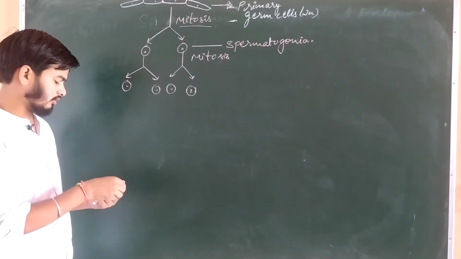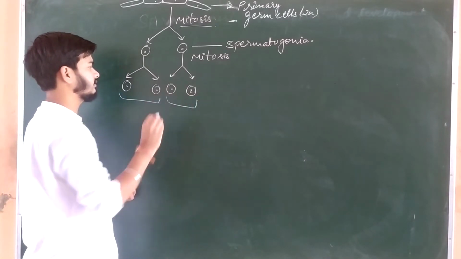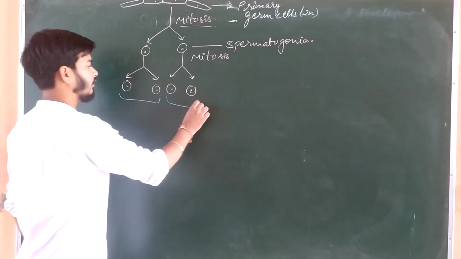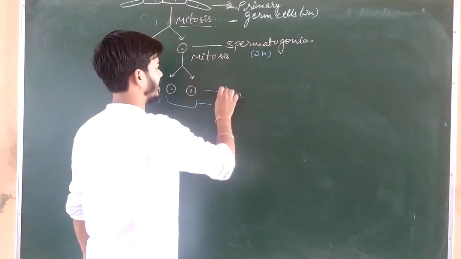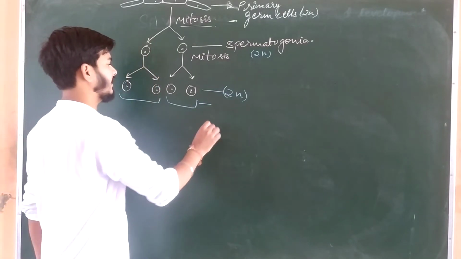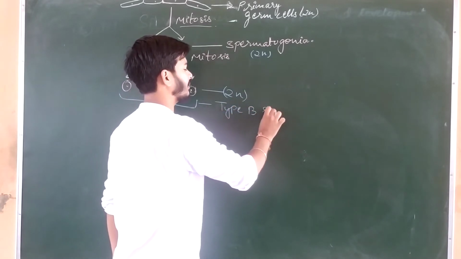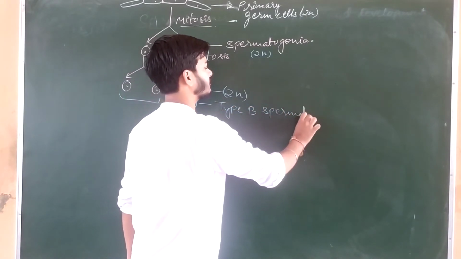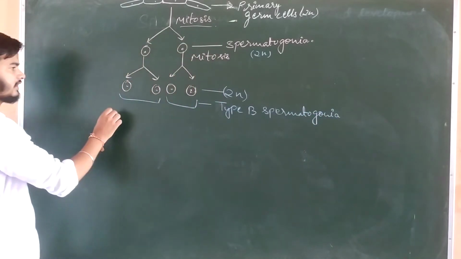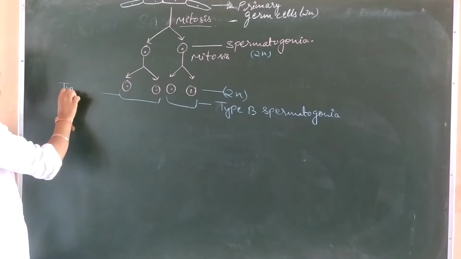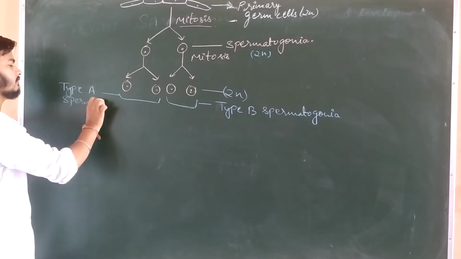Now there are two types of spermatogonia. They are 2n, means diploid. One is type B spermatogonia, and another is type A spermatogonia.